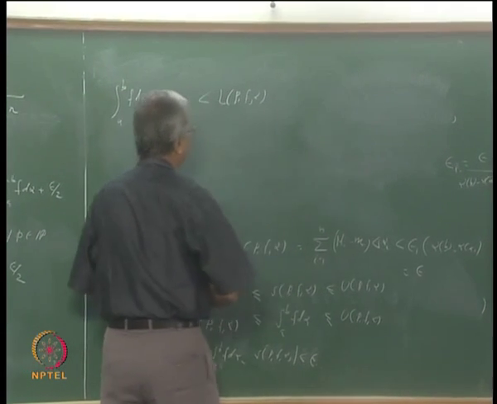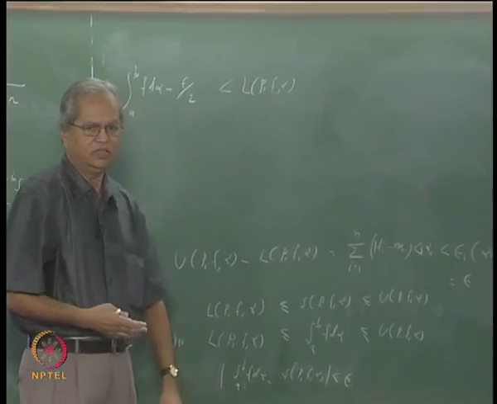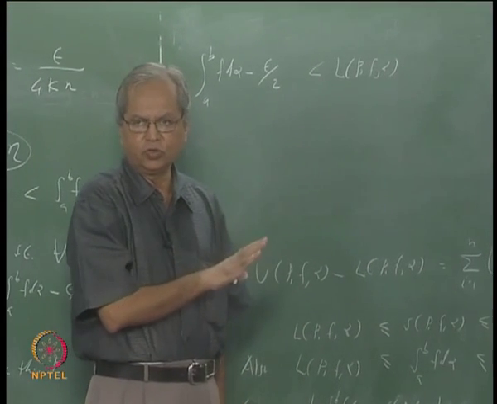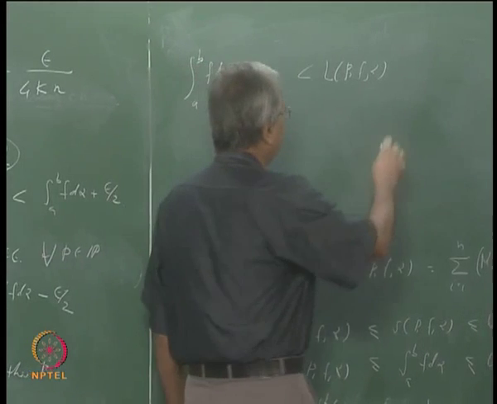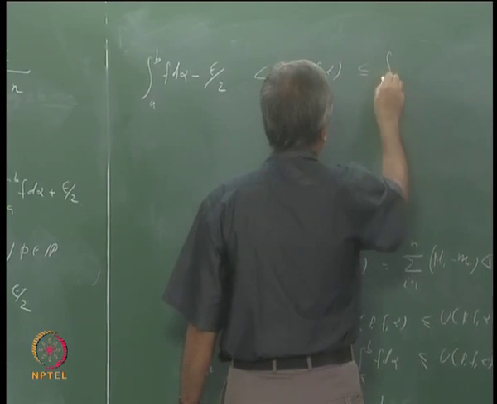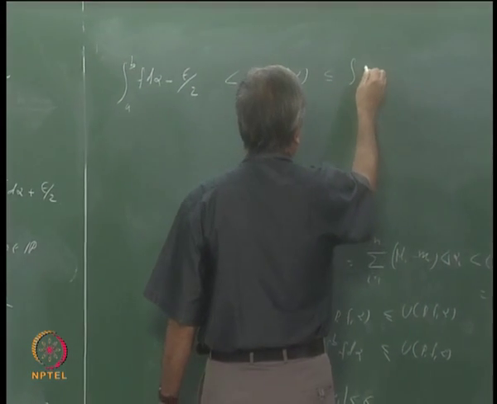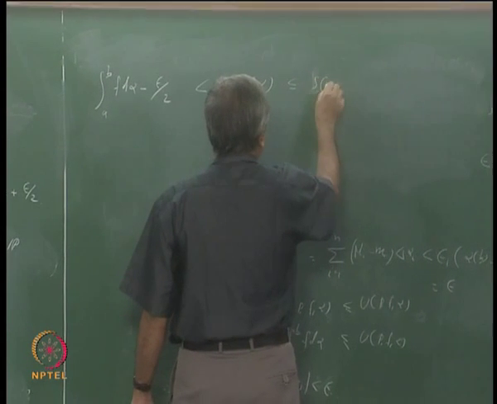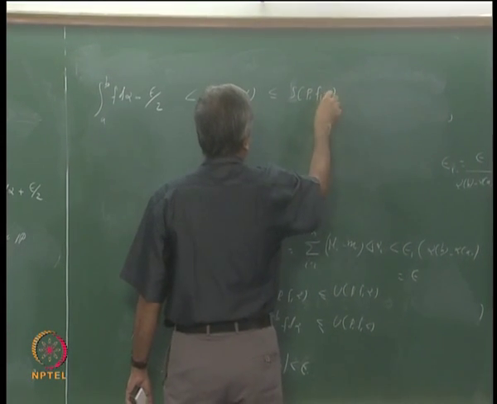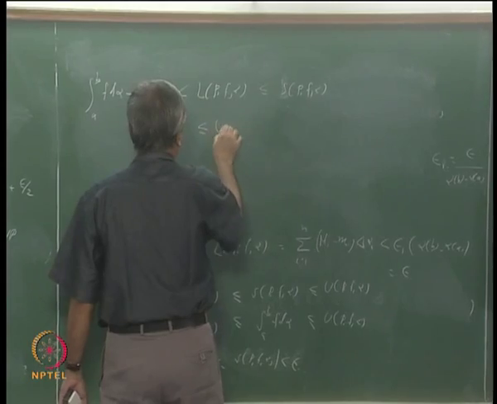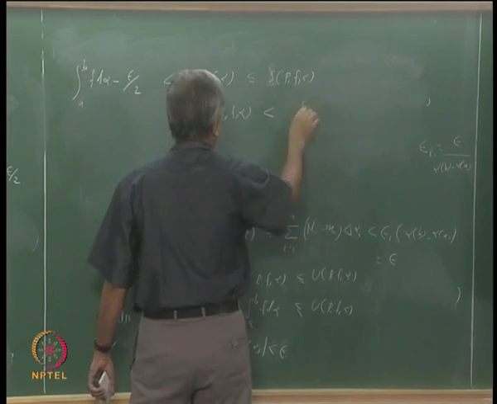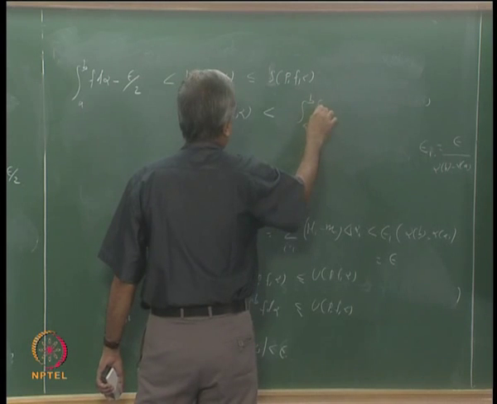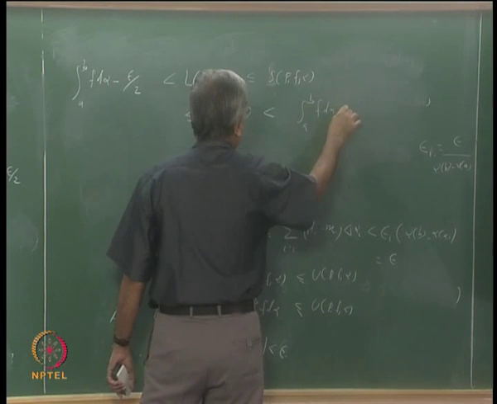Okay, and we know that any Riemann-Stieltjes sum is bigger than or equal to the lower sum. Okay, that is what we have seen already. So this L(P, f, alpha) must be less than or equal to S(P, f, alpha), and this is less than or equal to U(P, f, alpha), and this is less than the integral a to b f d alpha plus epsilon by 2.